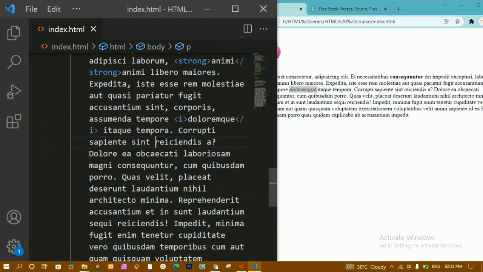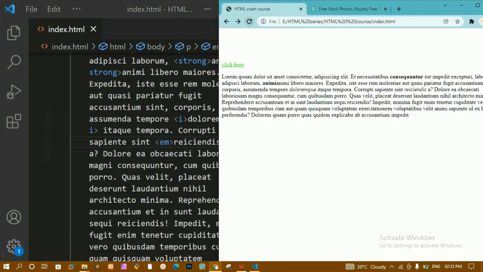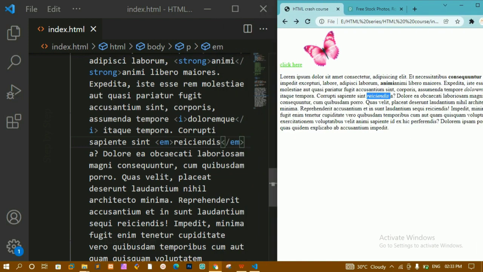And also we are having emphasized, EM. You can either use italic or you can use emphasized. Both will be in italic format. I'll save this. I'll refresh this one. Now you can see it is also italic. It will be emphasized. These are all formatting elements.